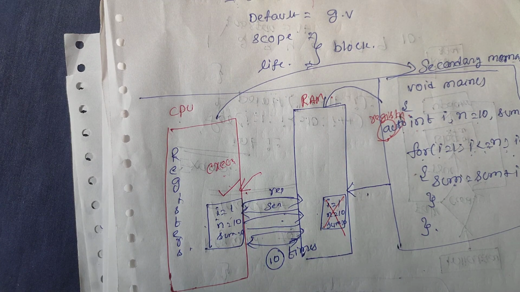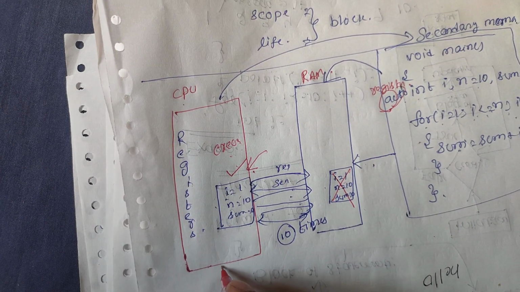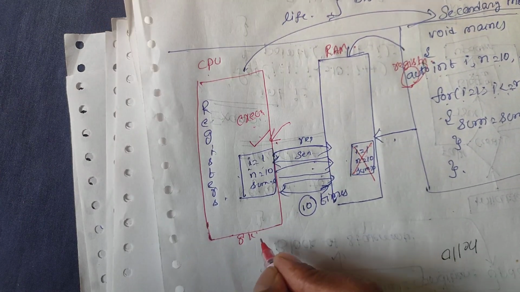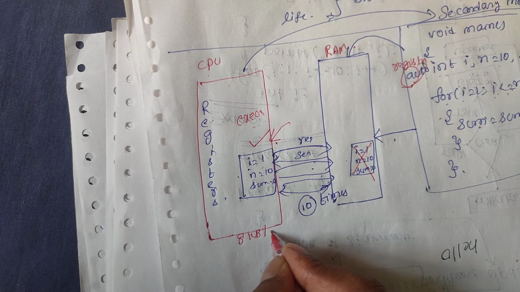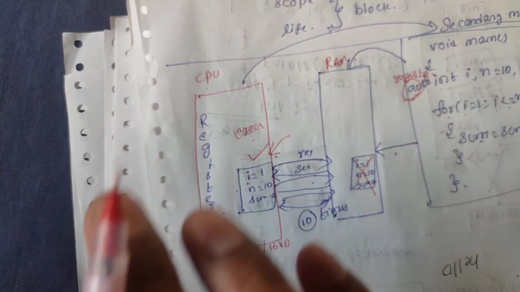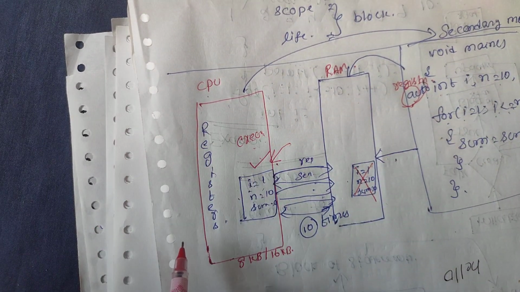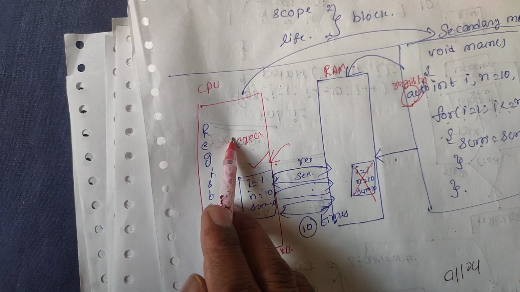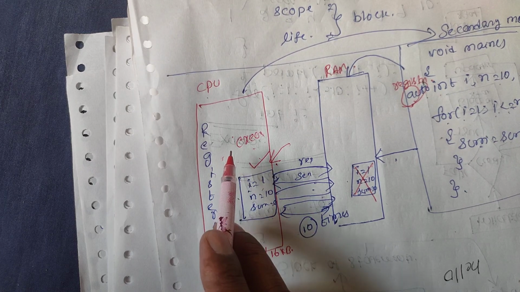Here a doubt may occur: instead of automatic storage classes, why don't we use register storage classes? Our register storage capacity, according to my knowledge, is maybe 8 KB or 16 KB. It is actually meant for process execution, not for storing.